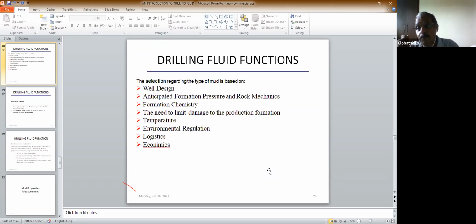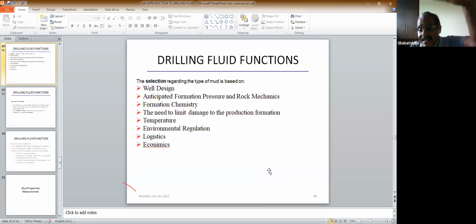The most important is economics. In India, we have bentonite mines and it's very, very cheap because we have a lot of mines. We are one of the biggest exporters of bentonite. Of course, now China is exporting too. So we prefer using bentonite because it's cheap. But in the Middle East, they use xanthan because they import bentonite anyway. They don't have bentonite, they don't have xanthan, so they have to import both, and they prefer importing xanthan. So economics plays a role here.